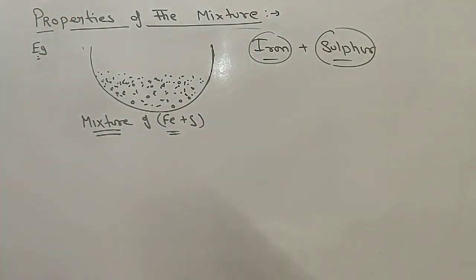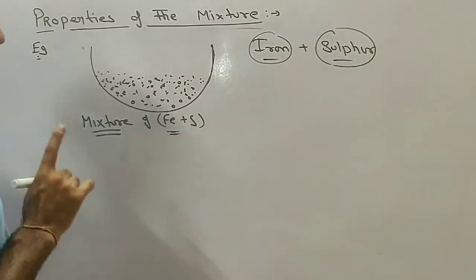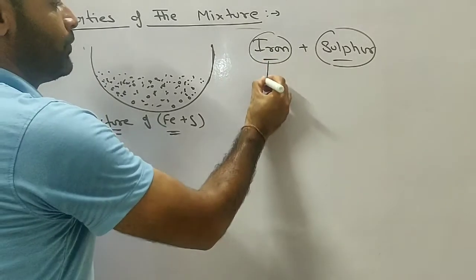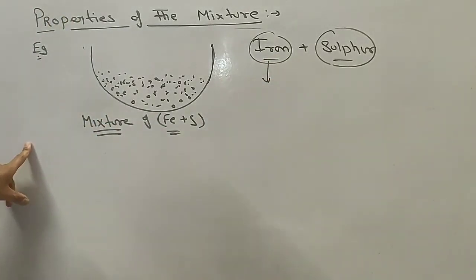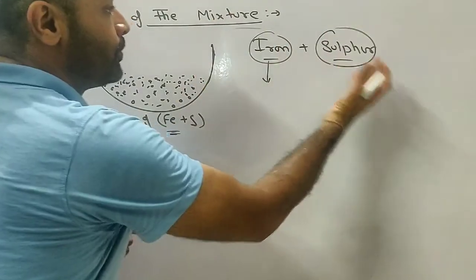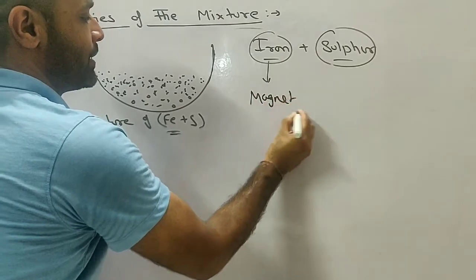Which physical property will we use to separate it out? First of all, we separate it with the help of iron. We will choose the property of iron which differs from sulfur, like the magnet.